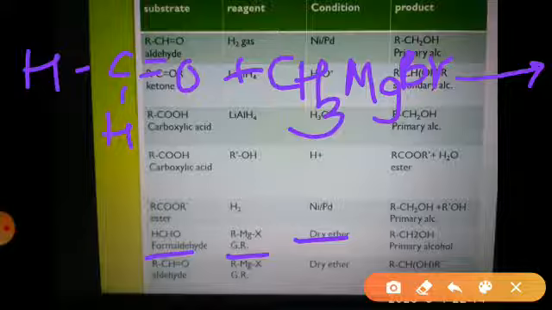So what will happen? Always the Grignard's reagent is going to react in a way where first the R part and the MgBr part get separated.